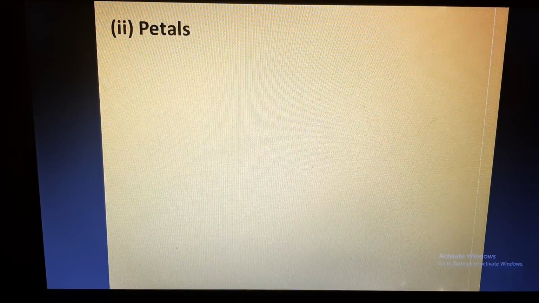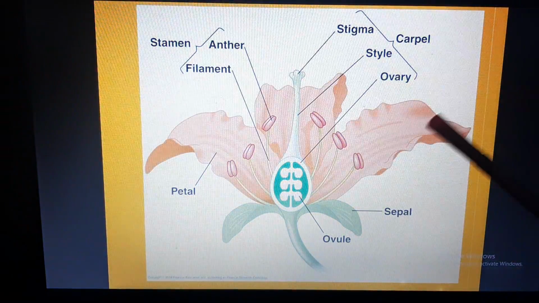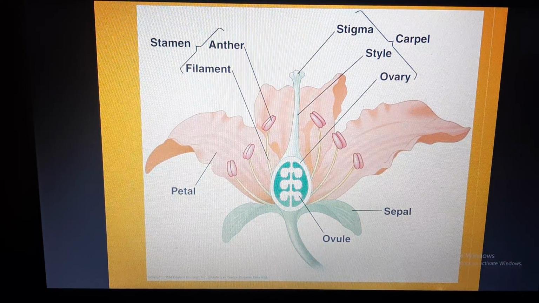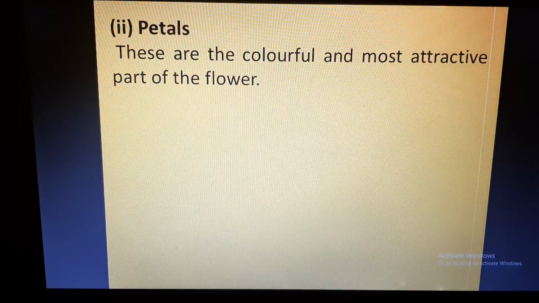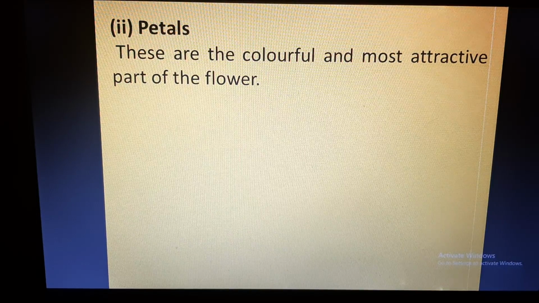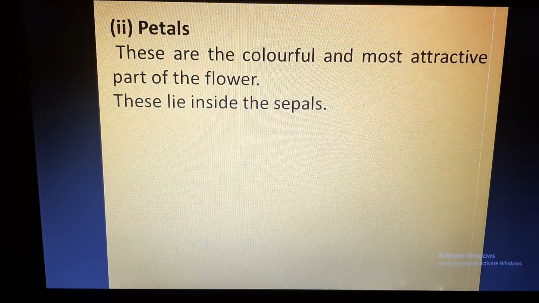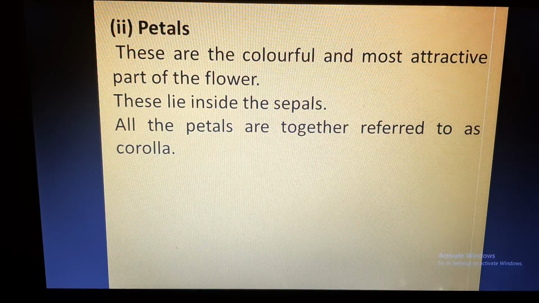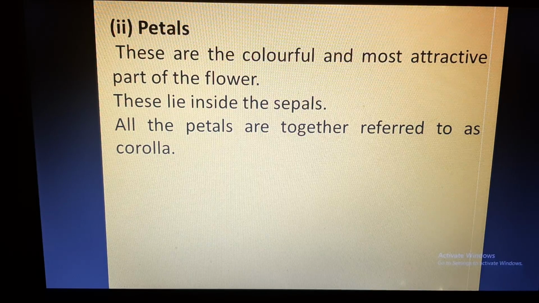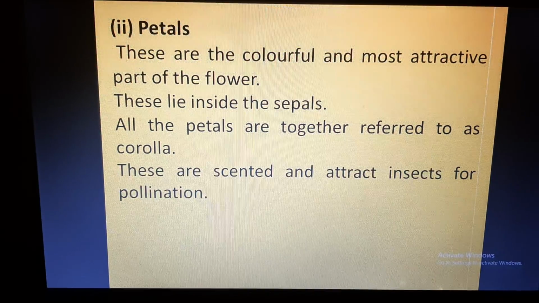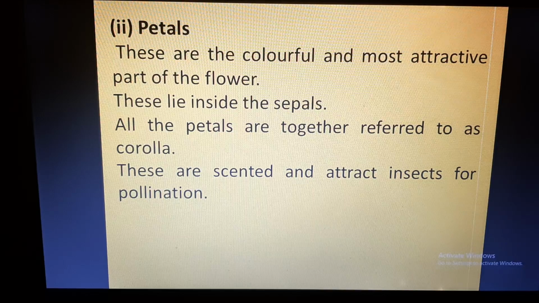Now next, petals. As I showed you, these are petals, which are the colorful attractive part of the flower. These are colorful and the most attractive part of the flower so that it can attract insects or animals. These lie inside the sepals. All the petals together are referred to as corolla, as I told you earlier also. Now, these petals are scented and attract insects for pollination. So, what is pollination? We'll discuss in a later part of the chapter.